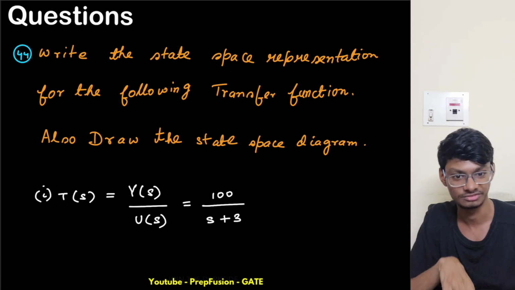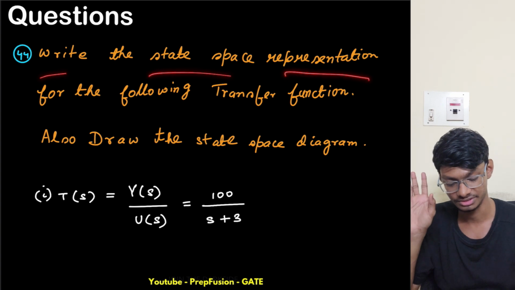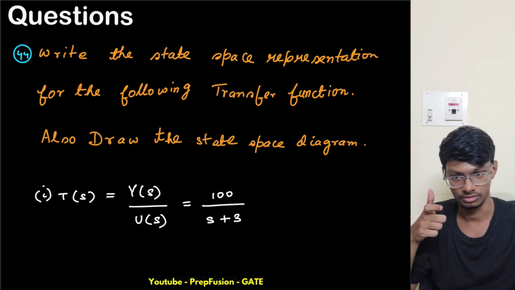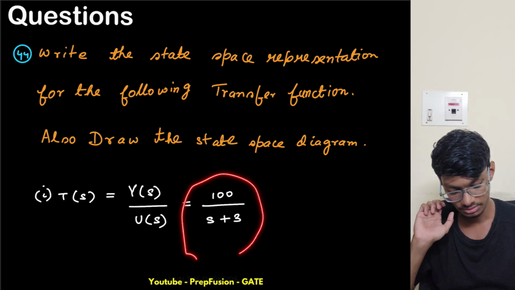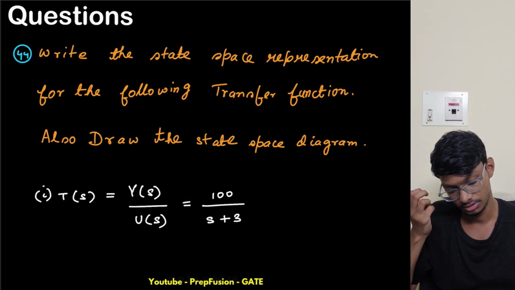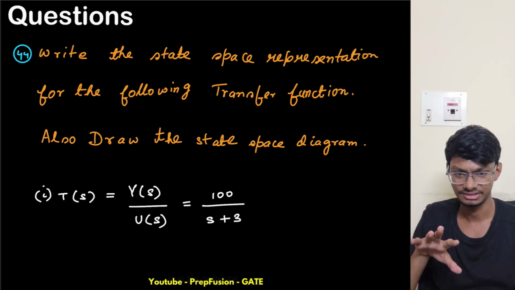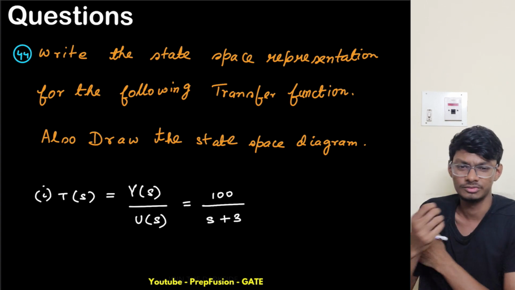Now this one is also easy. Write the state space representation for the following transfer function. Also draw the state space diagram. So we have to do all these things. Firstly, state space representation we have to write, and nothing else has been said. This is just a theoretical question. So I will use the CCF form.